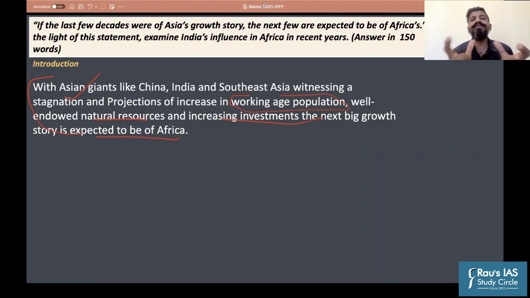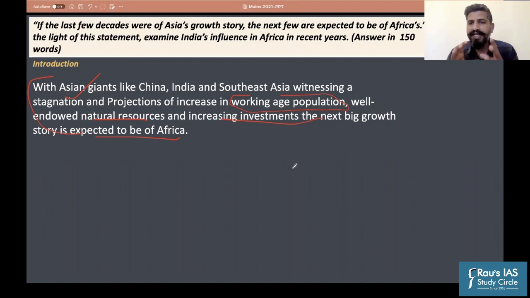You look at the diversity of things that have been included here, right? We have contrasted the things that were asked in the question. We have talked about the stagnation witnessed by China, India, and the Southeast Asian economies. Plus, we have been focusing on the natural resources. Also, what is happening here? Why are we focusing on the African growth story? Because Africa has natural resources. Because Africa's working age population is increasing. It will have huge human resources, right? So these are the things.